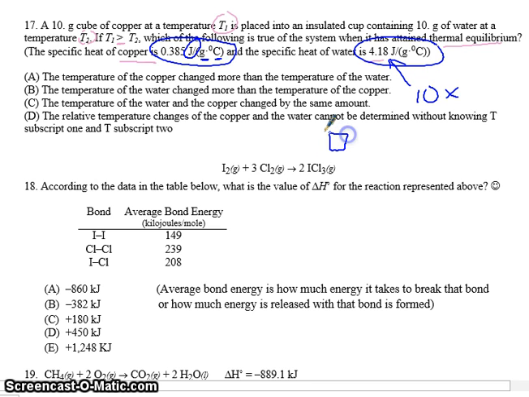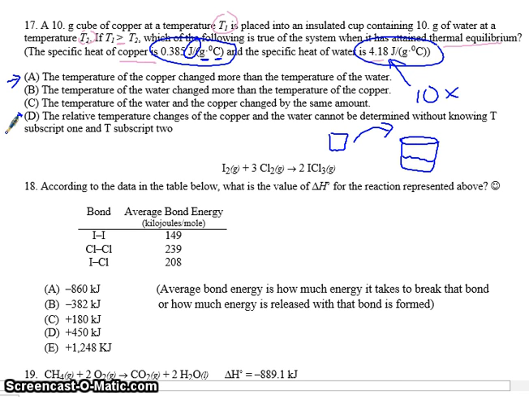So the piece of copper is then put into a beaker containing 10 grams of water. Which is true? A says the temperature of the copper changed more than the temperature of the water. B says the temperature of the water changed more than the temperature of the copper. C says the temperature of the water and the copper changed by the same amount. And D says the relative temperature changes cannot be determined without knowing T1 and T2.